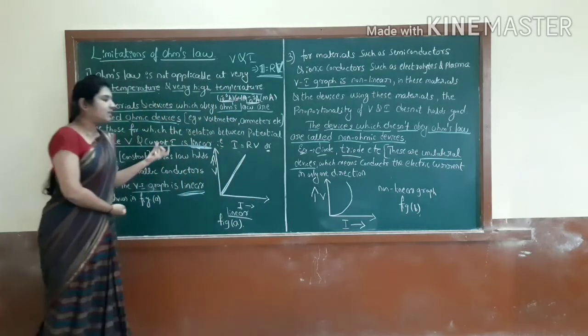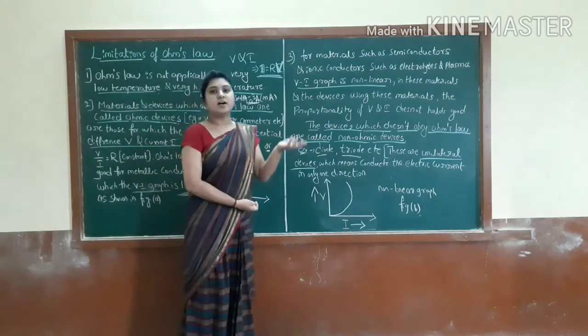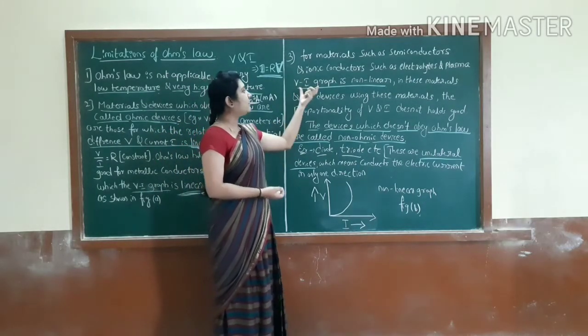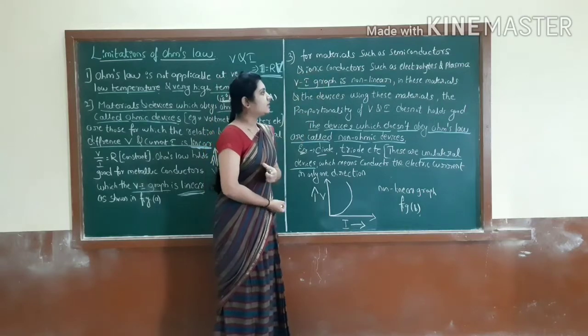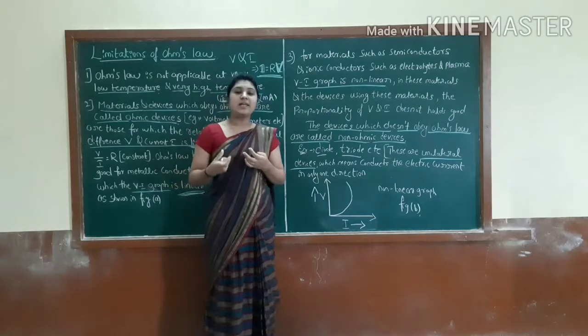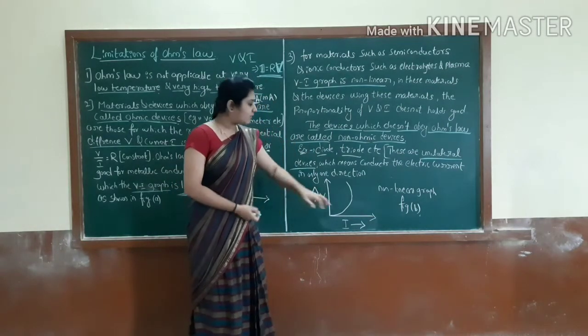In the limitations, it will also come. It is the second one. Then let's move to the third one. That is for the materials such as the semiconductors and the ionic conductors, such as the electrolytes and the plasma, where the VI graph will be non-linear. See, non-linear, how will it come?